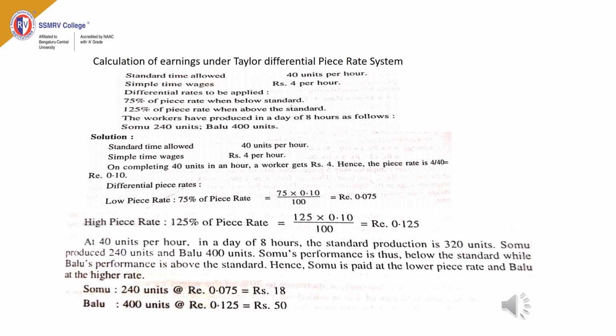Now we will see the calculation of earnings under Taylor's plan for Balu. Balu has produced 400 units, but the worker is required to produce only 320 units, so Balu's performance is above the standard. Then Balu's earnings will be calculated using the formula: number of units into higher piece rate. Balu is getting the higher piece rate. 400 into 0.125 is 50 rupees. Balu's earnings is 50 rupees.